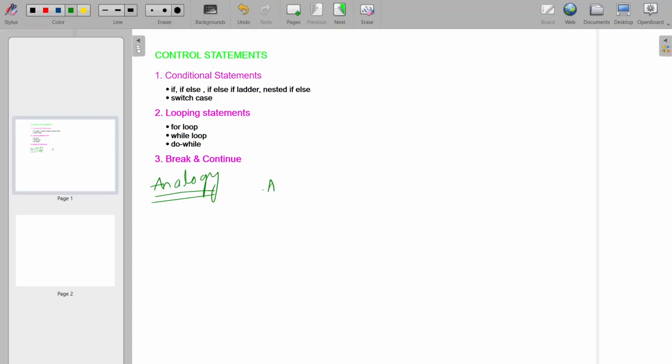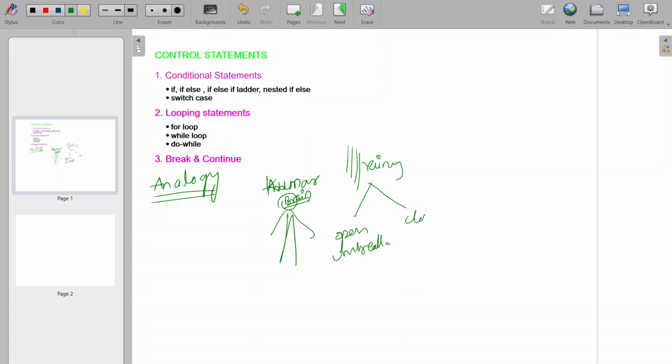Let's take one person, Kumar. Okay, so Kumar has his brain. So what are the control statements? First, we'll see that. If Kumar went outside and if it is raining, what will happen? If it is raining, Kumar will open his umbrella. And if it is not raining, he will close whatever opened umbrella is there. Right? So if it is yes, if it is no.